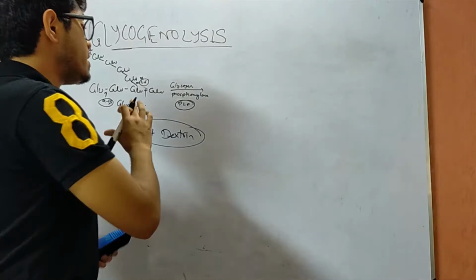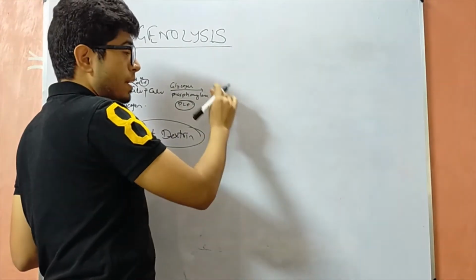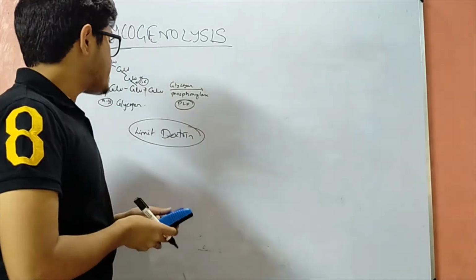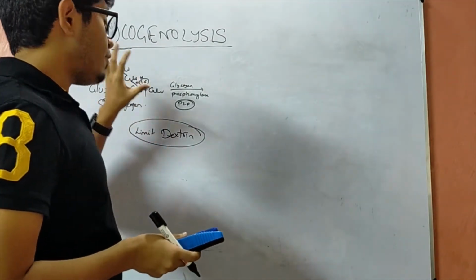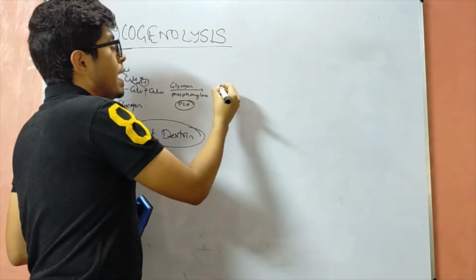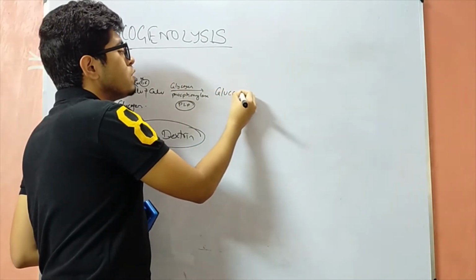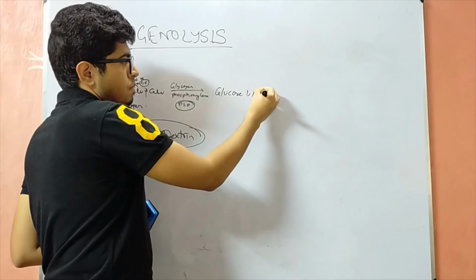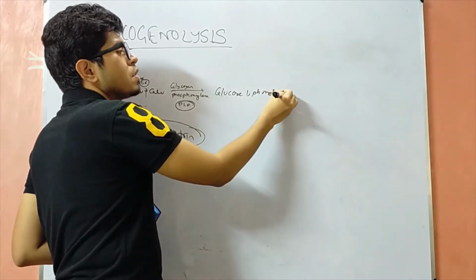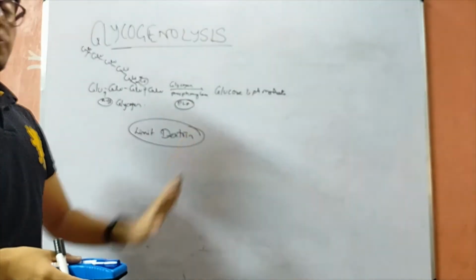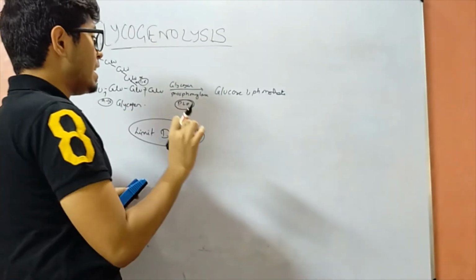Now this glycogen phosphorylase finally gives rise to limit dextrin, and in the steps performed by the glycogen phosphorylase, we get a product which is glucose 1-phosphate. In every step we are getting glucose 1-phosphate only.